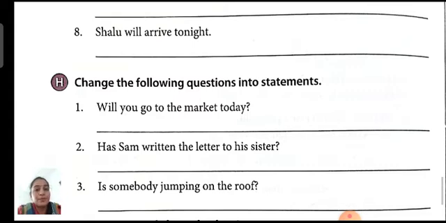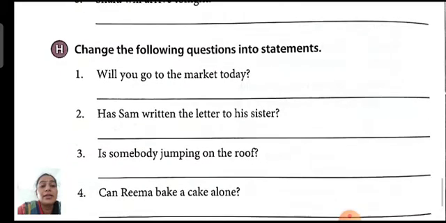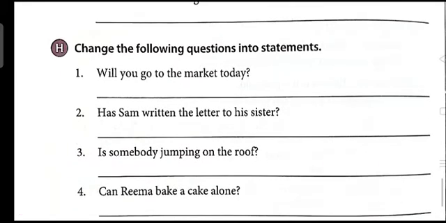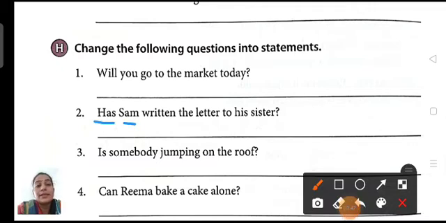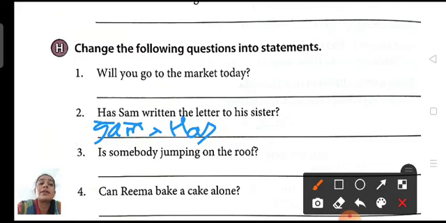Full stop. Okay. Second one. Has Sam written the letter to his sister? Has is a helping verb and Sam is the subject about whom we are talking. So the answer is, Sam has written the letter to his sister. So Sam the subject, then the helping verb has. Sam has written the letter to his sister. Full stop.